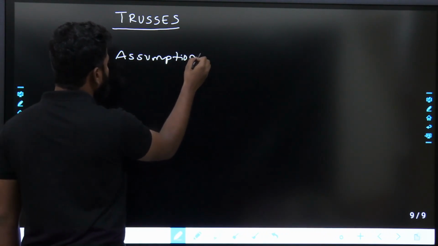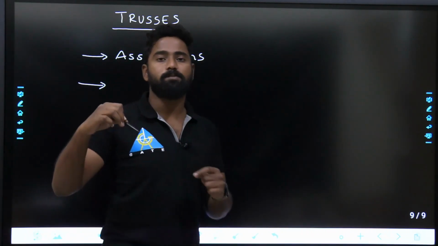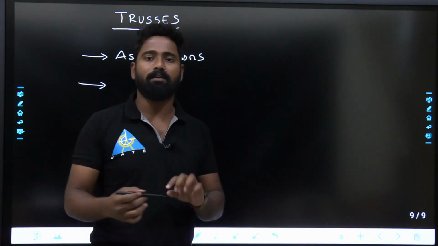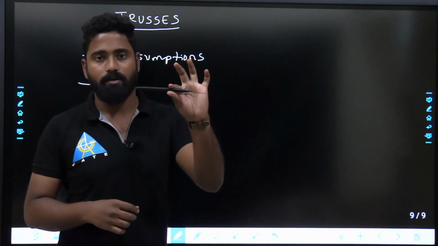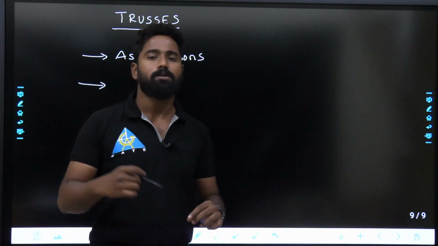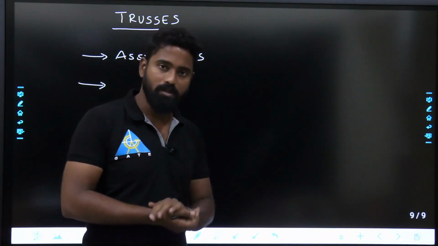What exactly are the major assumptions, or what exactly is a truss, and what is the difference between trusses and frames? If you might be knowing, a truss is an axial member. It only takes axial forces. It will not take any bending forces. So there are different types of assumptions like this that we are going to discuss.